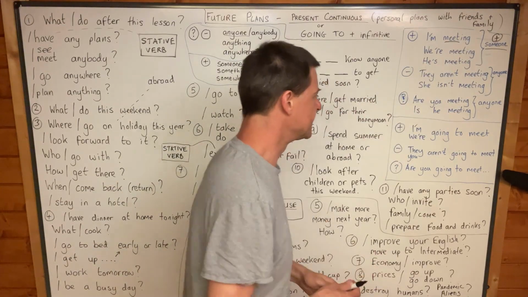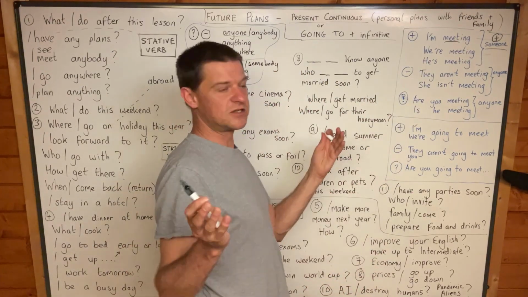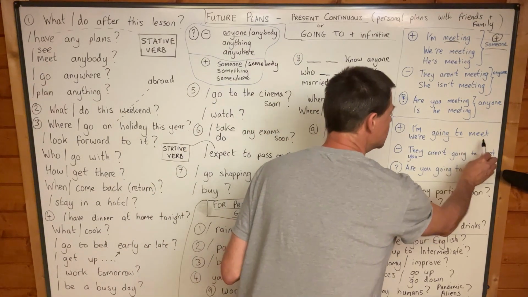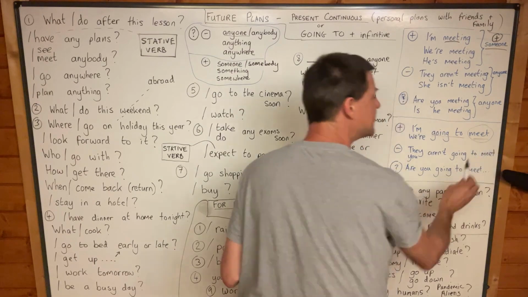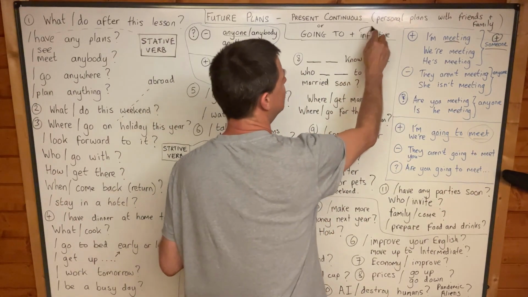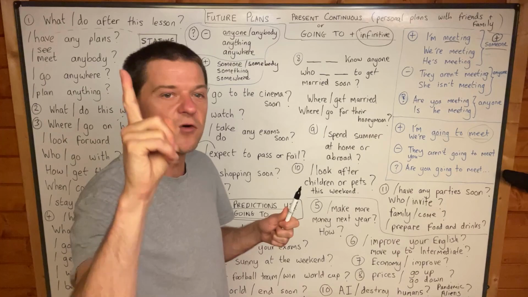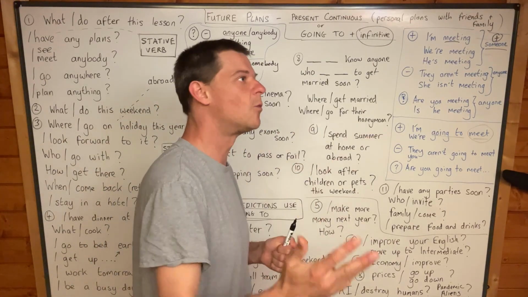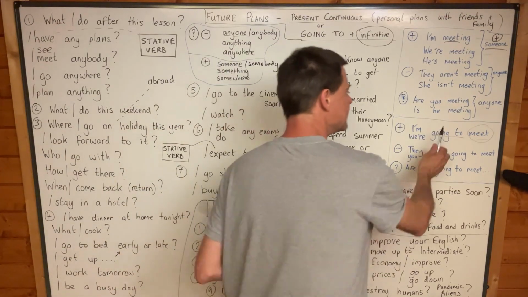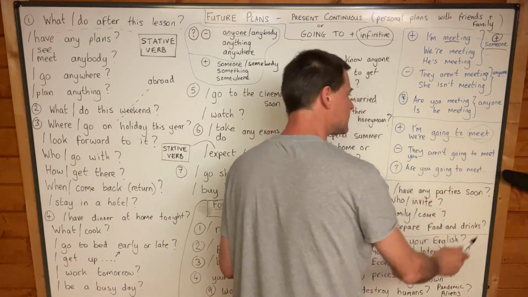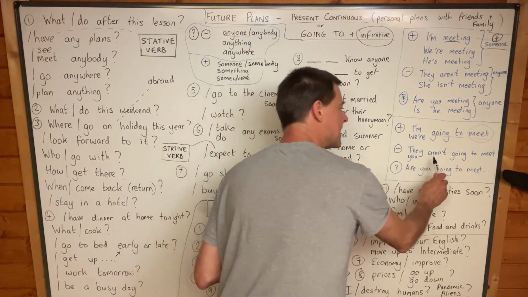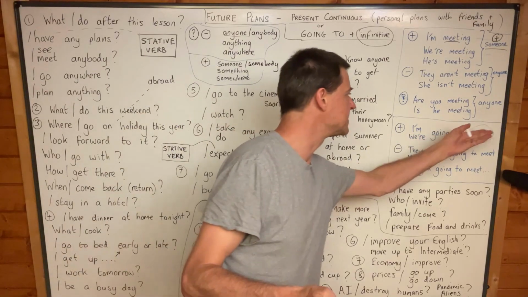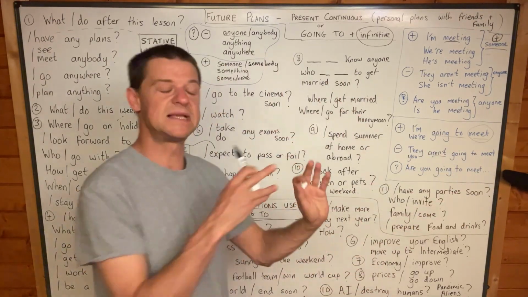Someone when it's positive. Okay, and going to is not very difficult. I'm going to meet, going to and infinitive. Yeah, going to and infinitive. It means the first form of the verb. It means do, go, play, have, watch, see, study. So I'm going to see, I'm going to watch, I'm going to study. We're going to meet. They aren't going to meet anyone. Yeah, maybe it's anyone. I'm going to meet someone. They aren't going to meet anyone.